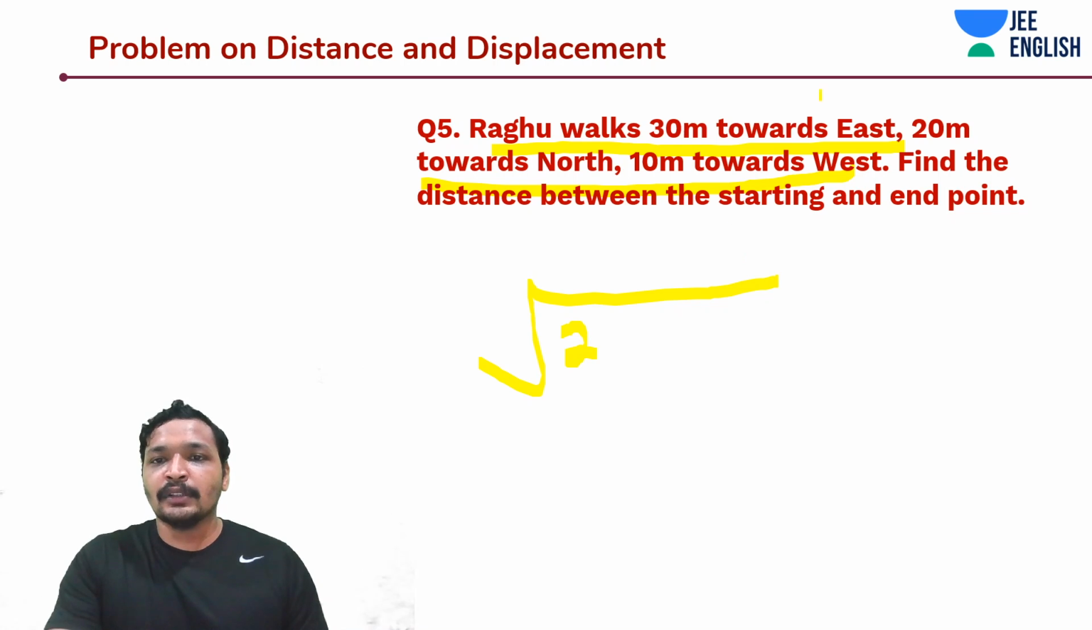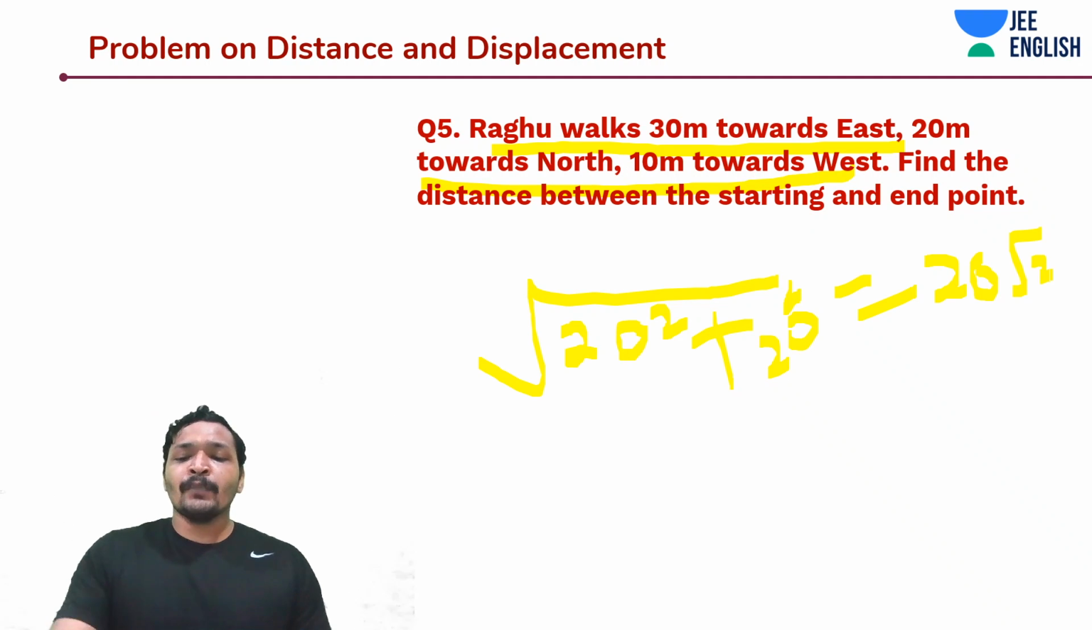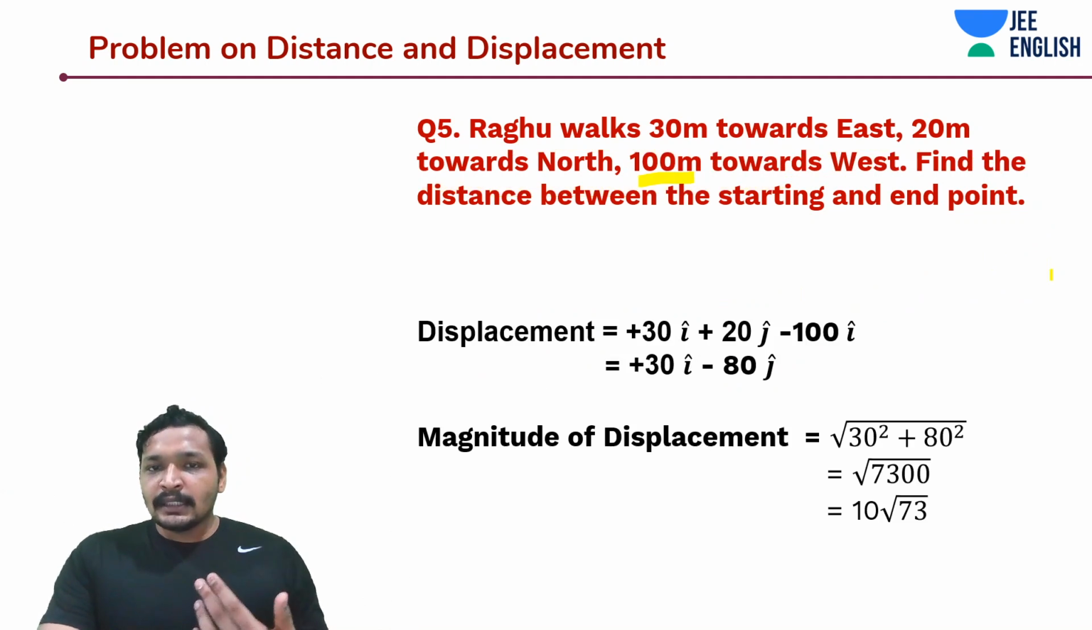20 square, because east and west are in opposite direction, and that would be 20 square plus 20 square. That would have been, and this is even simpler, 20 under root 2. Both are 20, right? 20 square. You just take them out. It will become so easy. So that is it, guys.